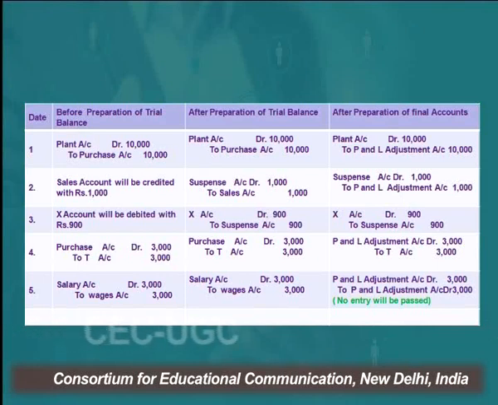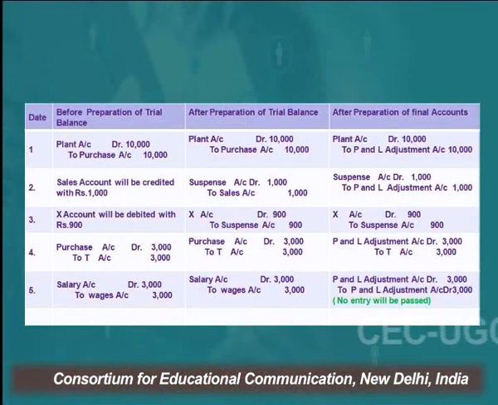So in that case we'll open the suspense account. The entry would be suspense account debit to sales account. And in the third case, the entry would be suspense account debit to, instead of recording it with the sales name, we'll replace the sales account with the profit and loss adjustment account. All the items which are affecting profit, all the items of the trading and P&L account, are to be replaced by the profit and loss adjustment account.